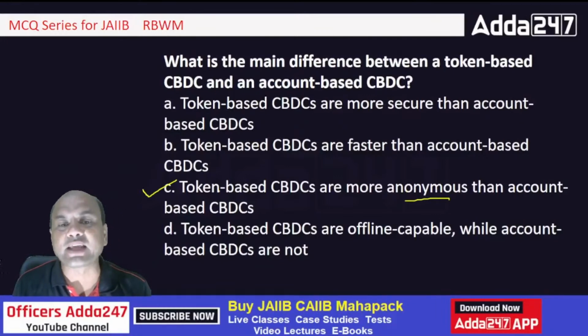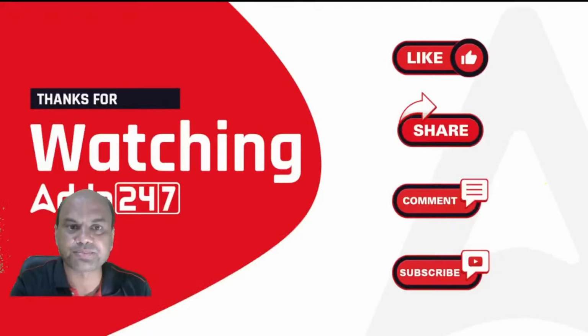It's like having cash. Token based is similar to cash. You don't know who transfers cash to whom. But account based means transactions through an account. So here you'll definitely come to know, right?